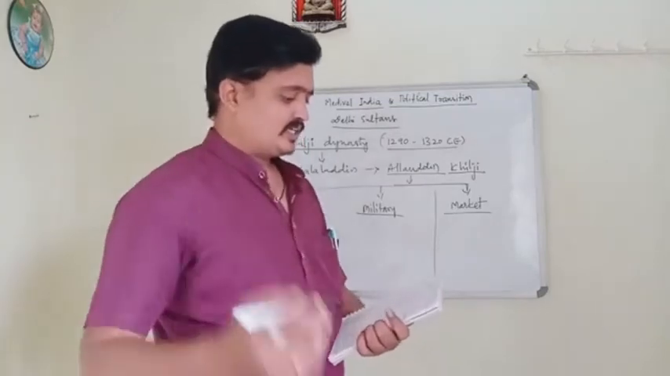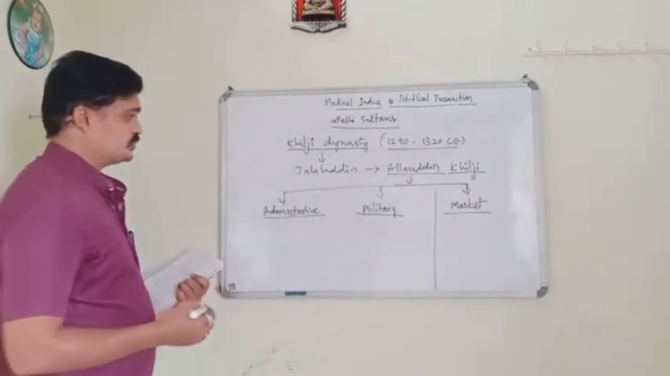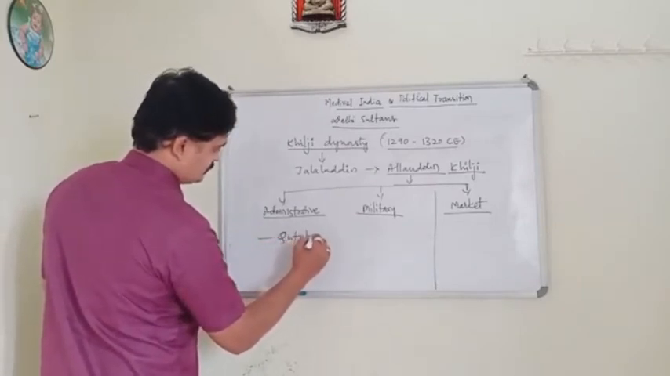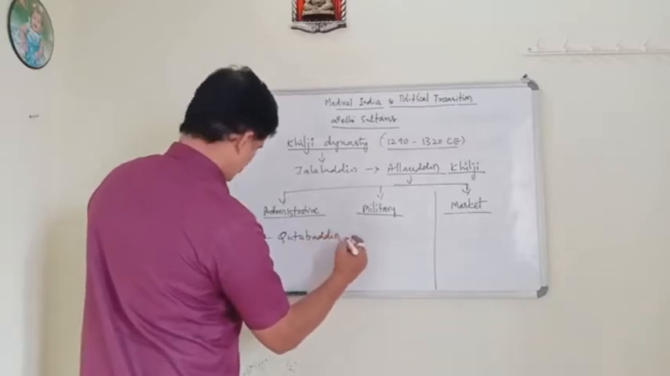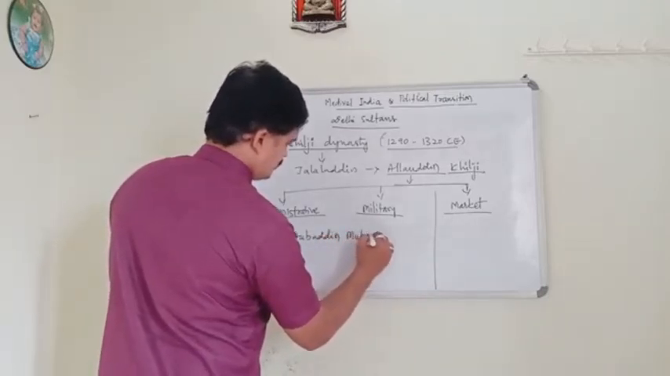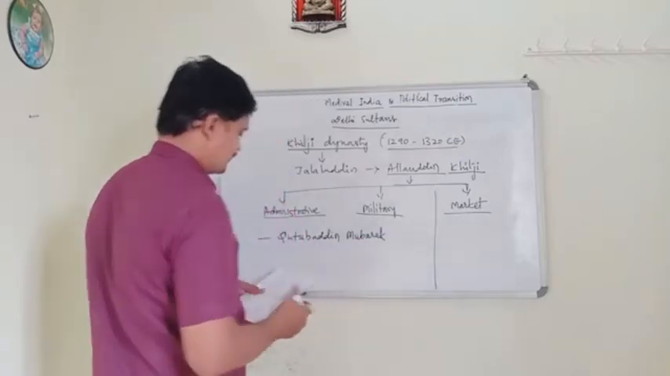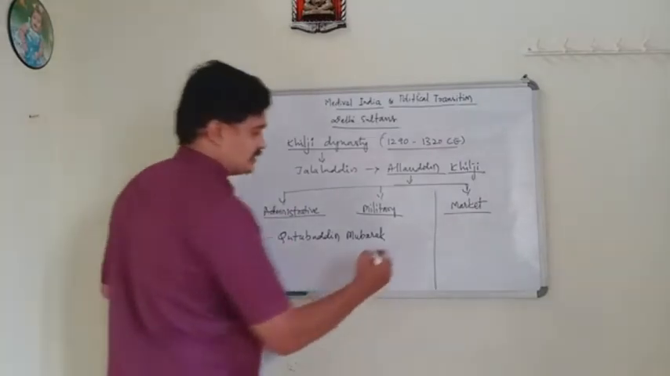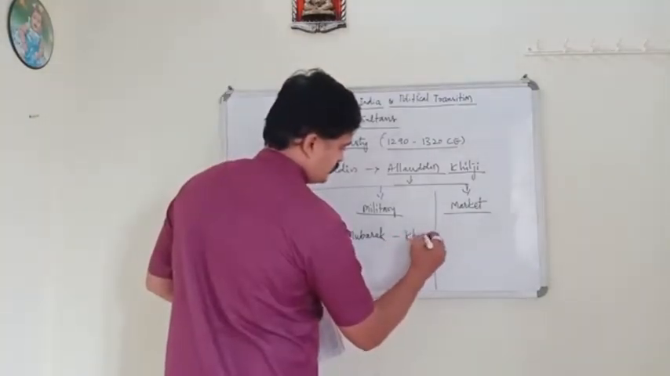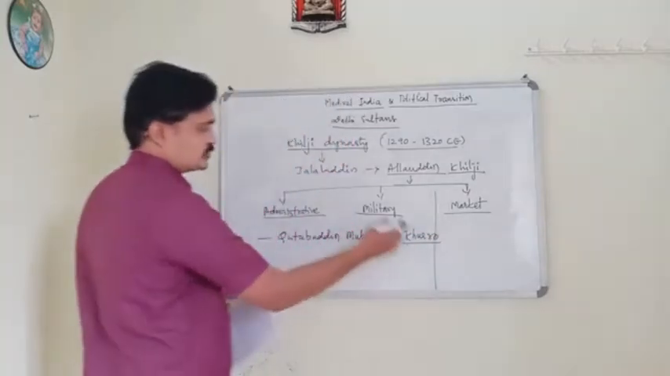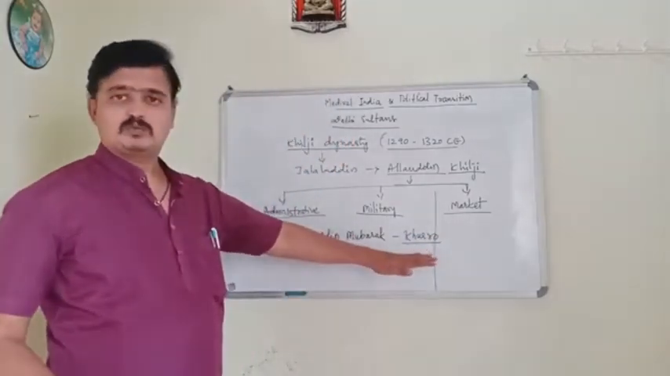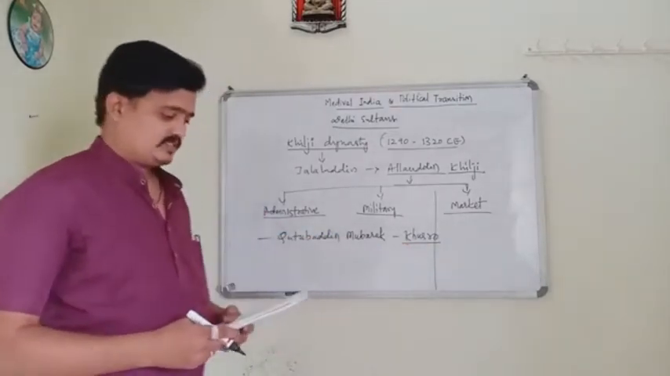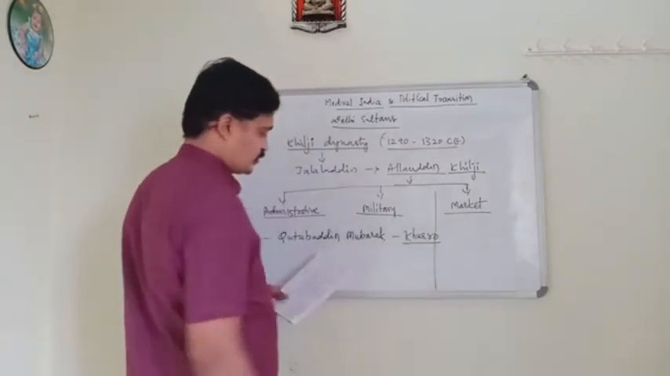Later his son, Qutbuddin Mubarak. His son's name was Qutbuddin Mubarak. He was murdered by his soldier called Khusro. Who was Khusro? He was a soldier in the army of Qutbuddin Mubarak. He was killed by Khusro.